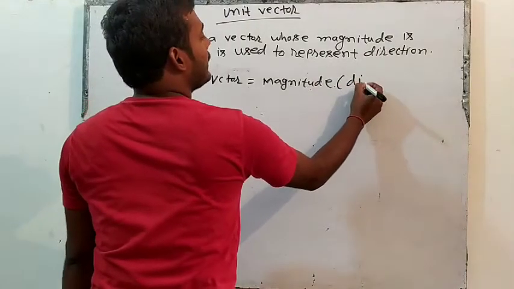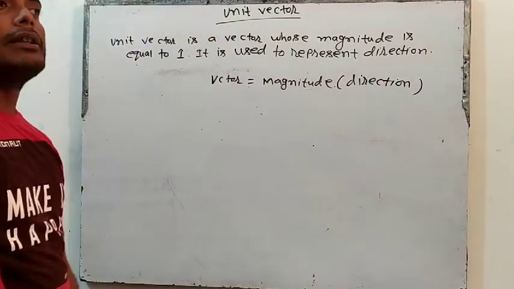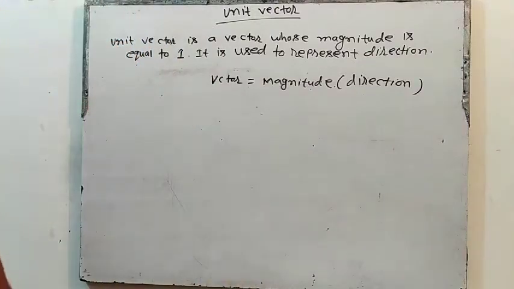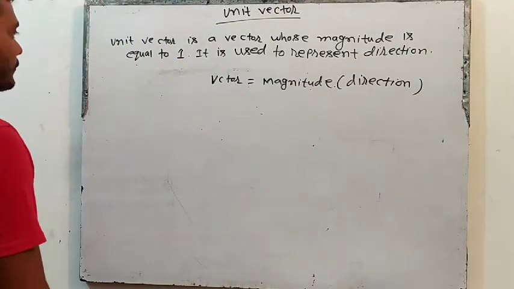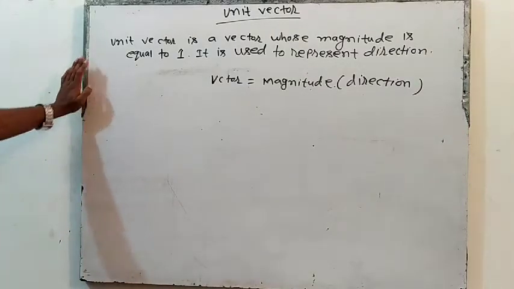A physical quantity which has magnitude as well as direction is known as a vector. Am I clear? Okay.